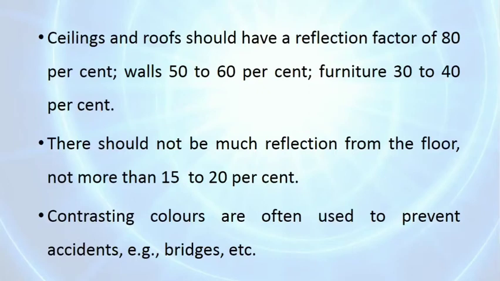Ceilings and roofs should have a reflection factor of 80%. Walls should have a reflection factor of 50 to 60%. And furniture should have 30 to 40% reflection factor. There should not be much reflection from the floor, not more than 15 to 20%. Also, contrasting colors are often used to prevent accidents, for example, bridges.